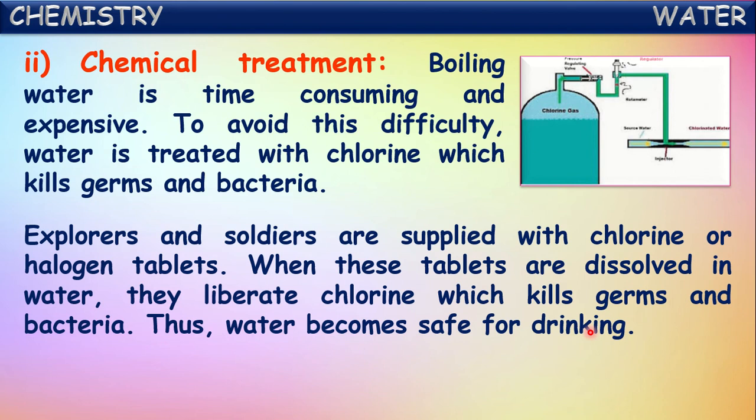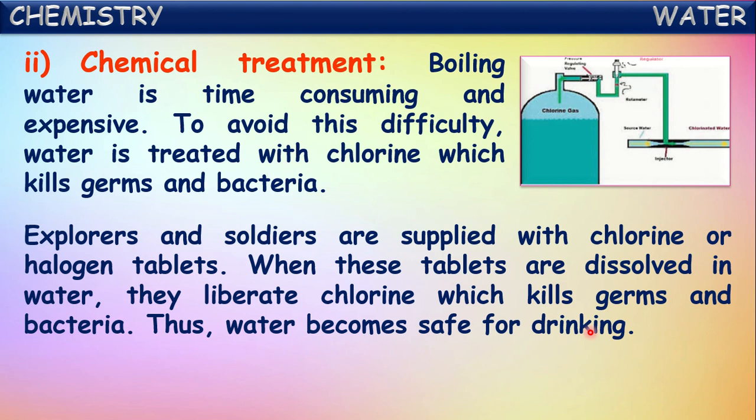Generally, explorers and soldiers are supplied with chlorine or halogen tablets, because the soldiers and explorers cannot carry pure water for long distances. So they have to take the water which is available in that particular area. But it may not be safe to drink that directly. It should be disinfected before drinking.